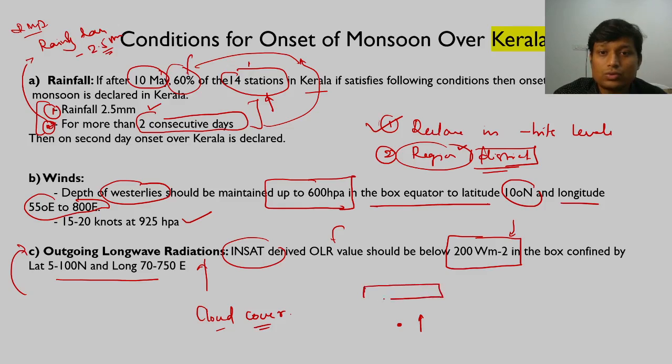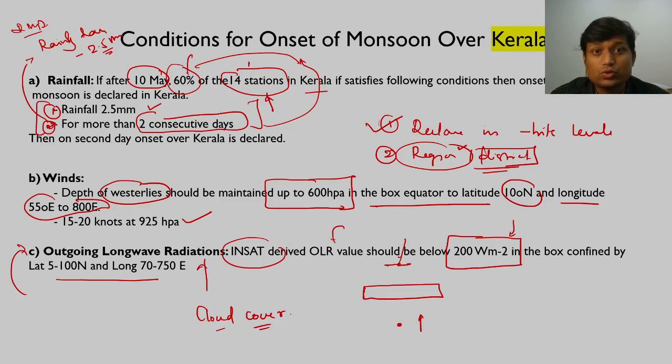And if there are clouds, certainly this is INSAT, so this particular satellite would measure the outgoing radiation, and if it is less than 200 watt per meter square, it can be assumed that there is sufficient cloud cover, right? The thickness of cloud is so sufficient that it will result in a lot of rainfall, and that is how we can declare the onset of monsoon. So that particular part goes into the declaration of onset of monsoon, and if all these three conditions are satisfied, then only we declare monsoon over the Kerala coast. So this is part number 1.